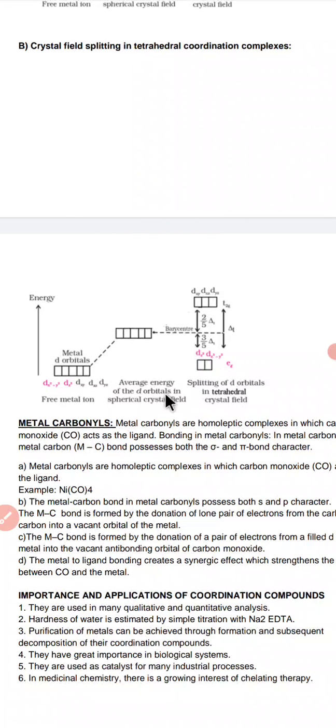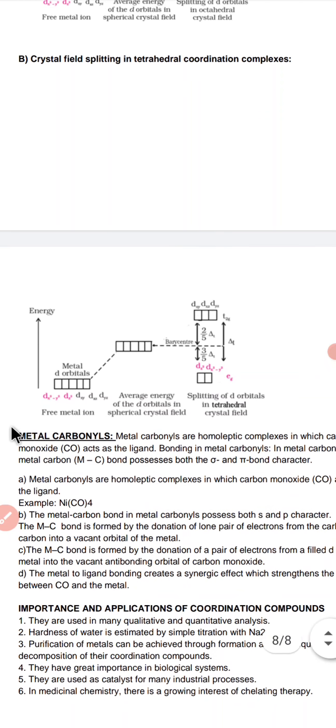So the average energy is in a spherical crystal field, and splitting of d orbitals in a tetrahedral crystal field takes place like this. After that we have the metal carbonyls.